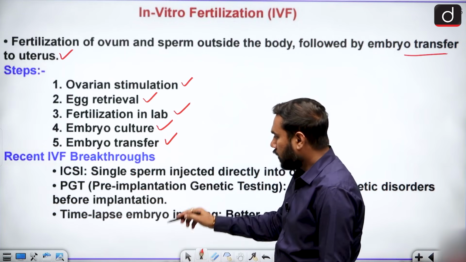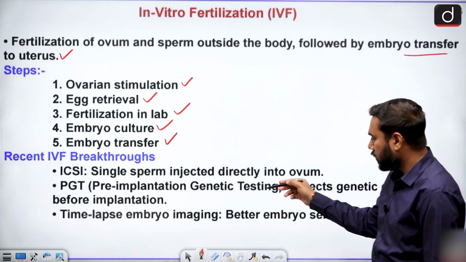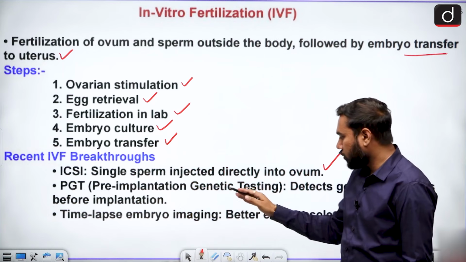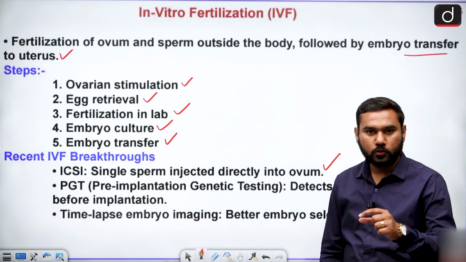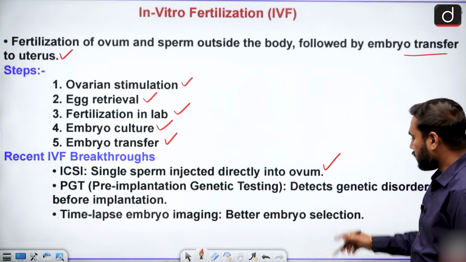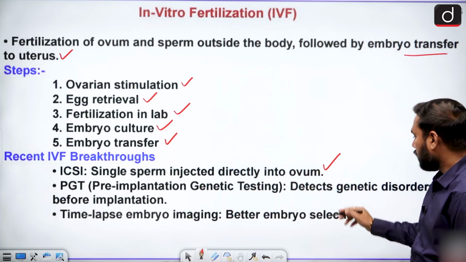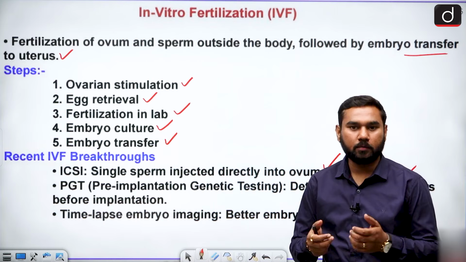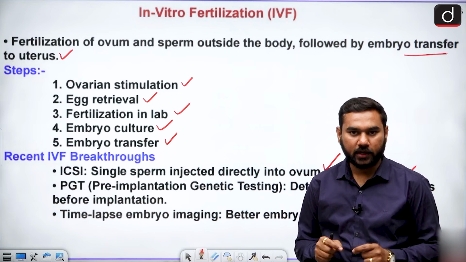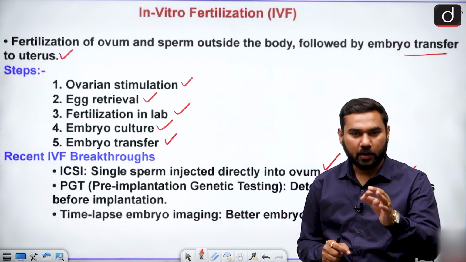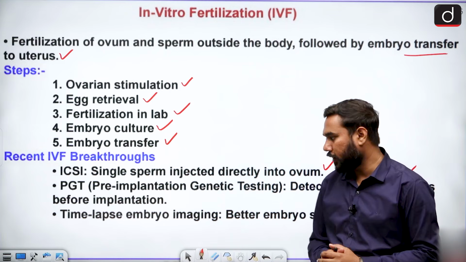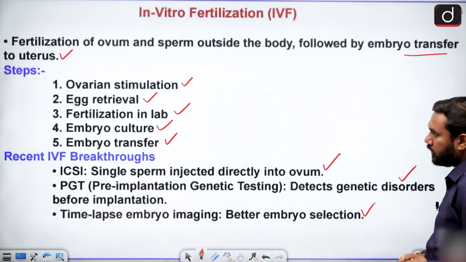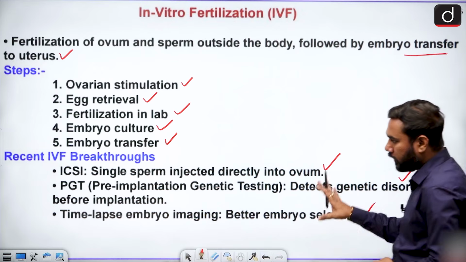What is the recent thing? We find that a single sperm can be injected directly, and PGT is there, pre-implantation genetic testing, meaning you can detect the genetics of the baby. This one is actually very prohibited when used to alter things, but it detects genetic disorders. Why do we prohibit it? Because people can misuse it. But this is a very precise technique where you find that the upcoming baby will not have any kind of genetic disorder. There is time-lapse embryo imaging, better embryo selection. These are all things which are now included in India.